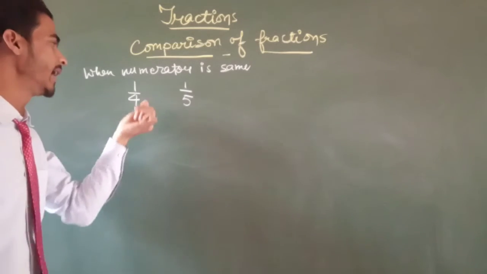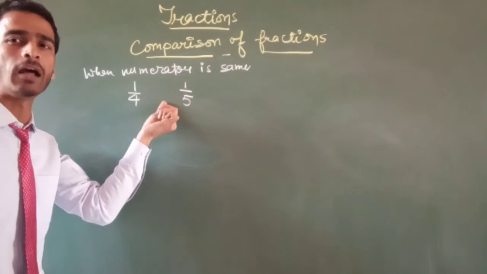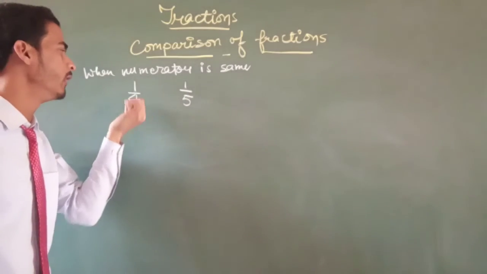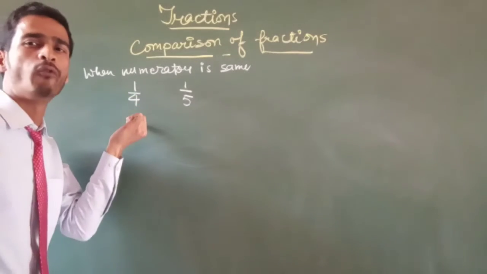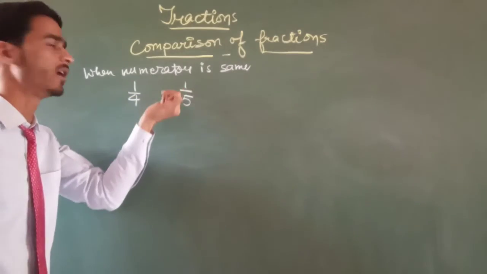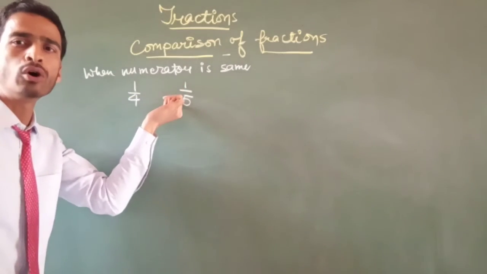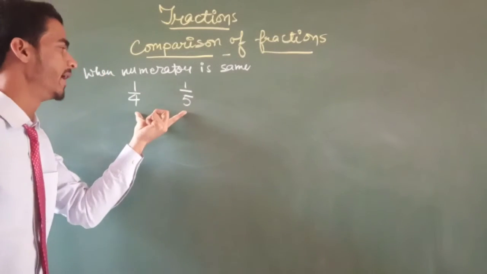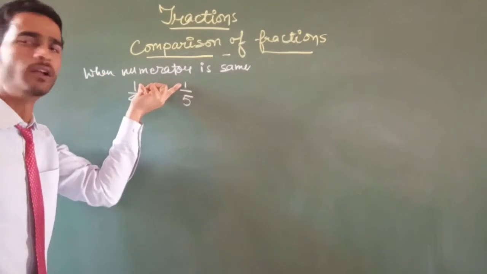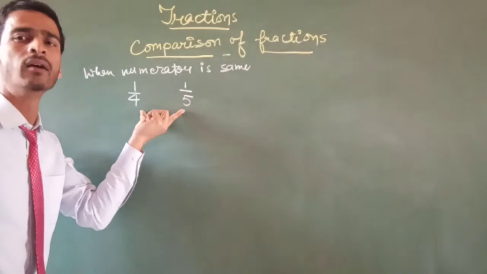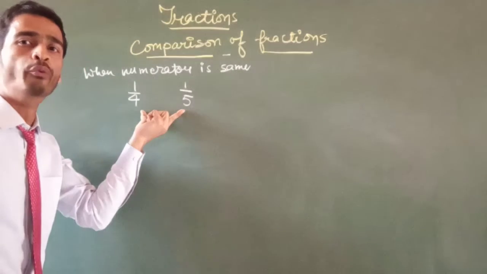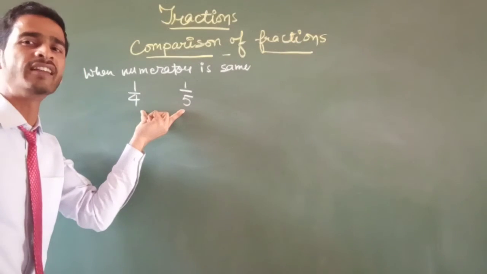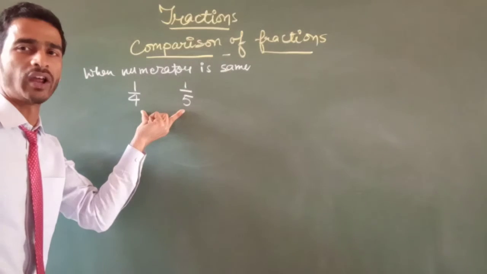So we can say that 1 by 4 and 1 by 5 both are fractions. One is one part out of 4 equal parts, and the other is one part out of 5 equal parts. The numerator is equal, so we have to compare the denominators. Whichever denominator is smaller, that will be the greater fraction.